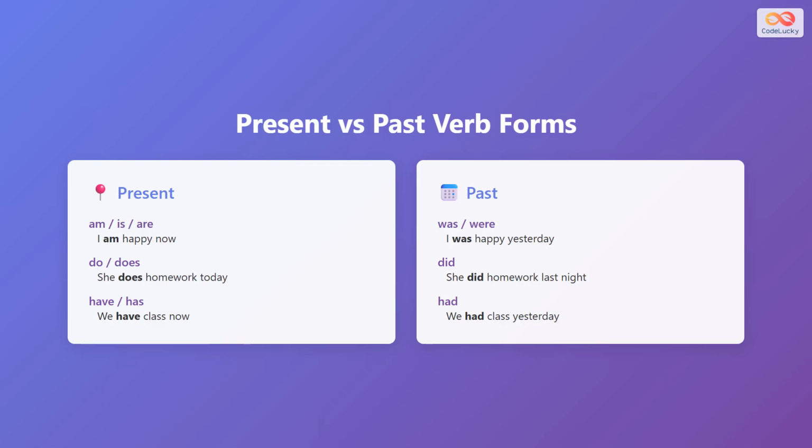For past time, we use past verbs. Was and were instead of am, is, are. For example, I was happy yesterday. Did instead of do and does. She did homework last night. Had instead of have and has. We had class yesterday. Using the correct verb form is very important for clear communication.